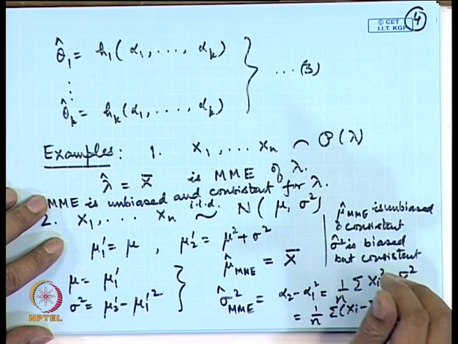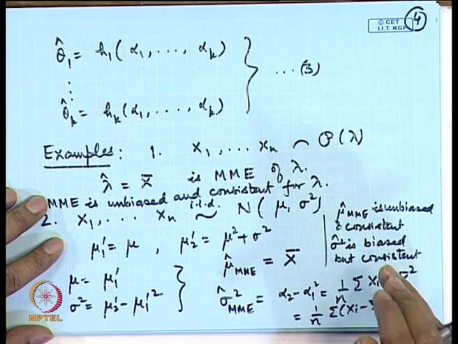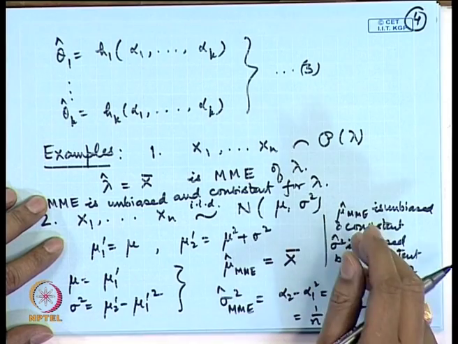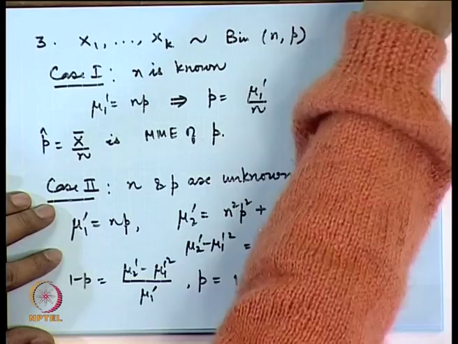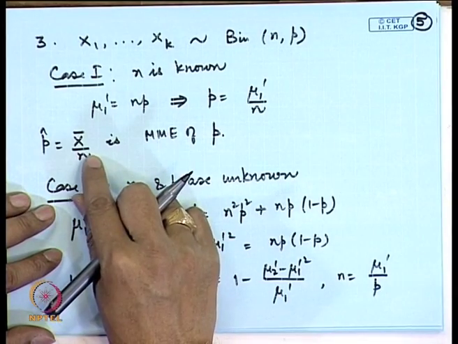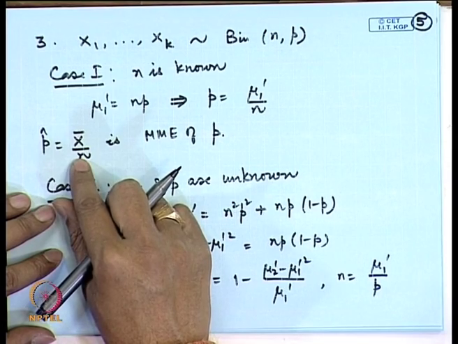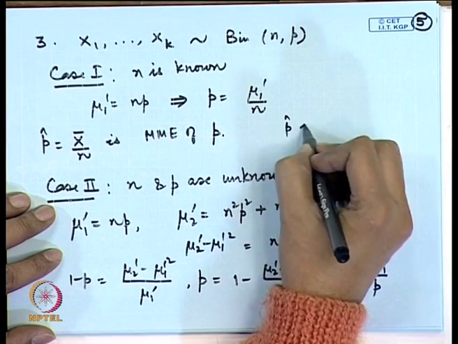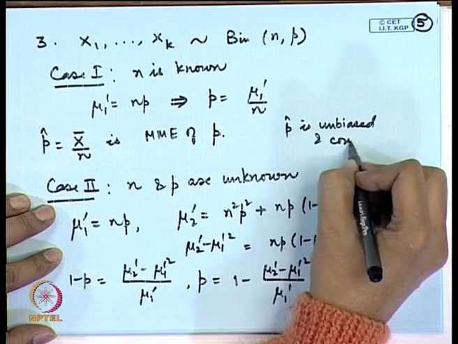So, this brings us to an important property: the method of moments estimators need not always be unbiased. Now, in these two exercises they are consistent. So, again the question arises whether they will be consistent always. Let us take up the next case. Here x bar by n, this is unbiased as well as consistent. So, p hat is unbiased and consistent.